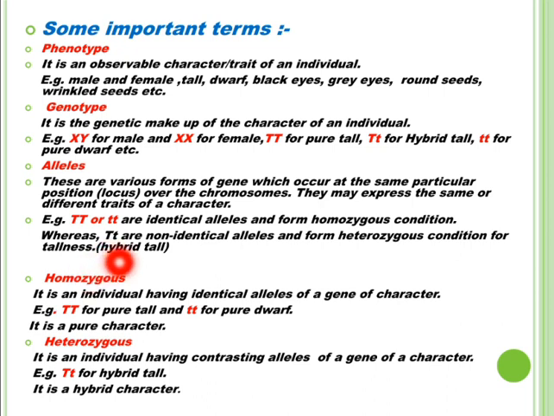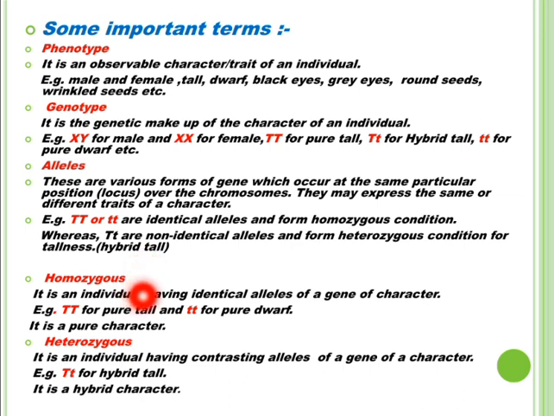These are the non-identical alleles and form the heterozygous condition. Here the trait of the character height is expressed as tall, so this heterozygous condition is also called hybrid condition, and in this case the plant is called hybrid tall. About this you will study in the next slides.